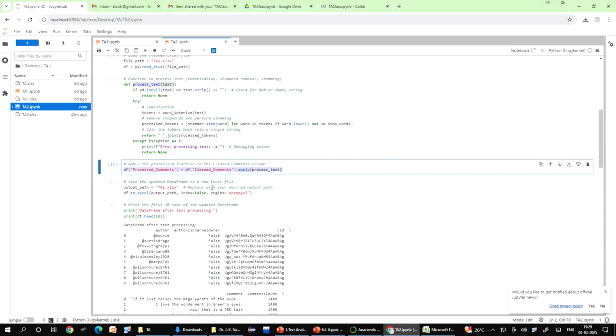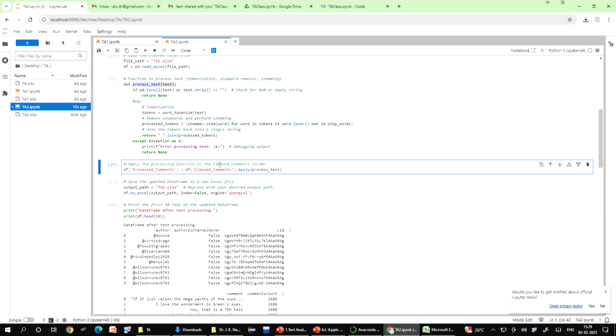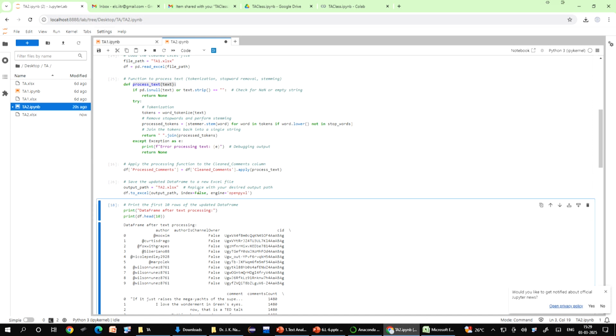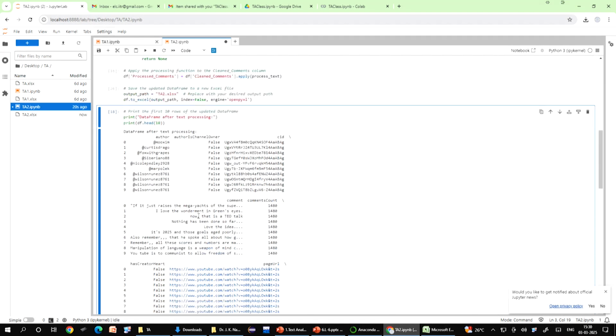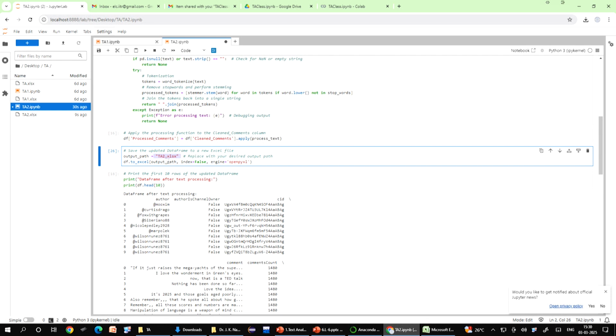Okay. Then instead of manually processing each comment, the automatic text cleaning process helps you create a final output file, which in our case we have named TA2. Okay. So, our output path is now TA2, and this is what we have replaced. If you can see here, earlier we had TA1, now the output path is TA2.xlsx. Okay. So, this will save all the processed comments in this file, right.